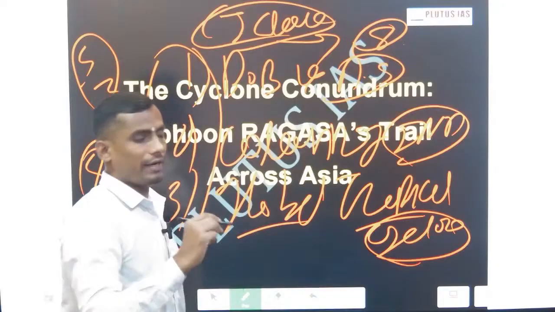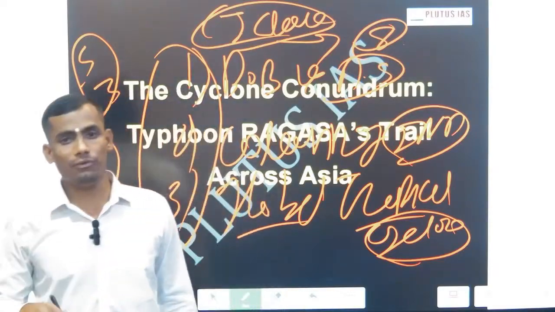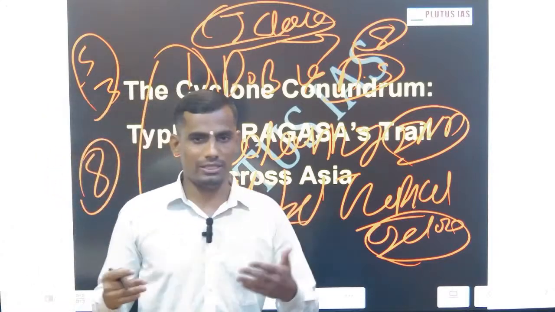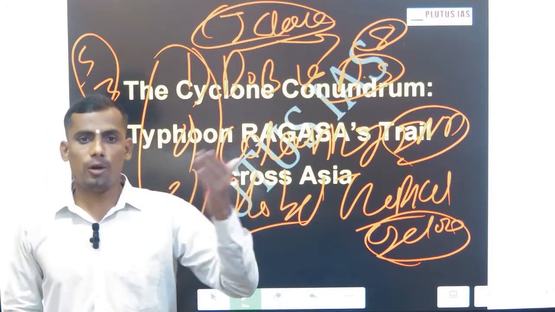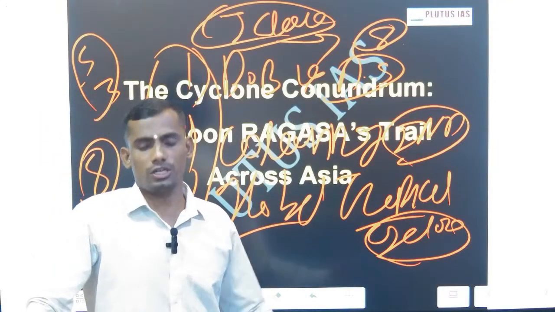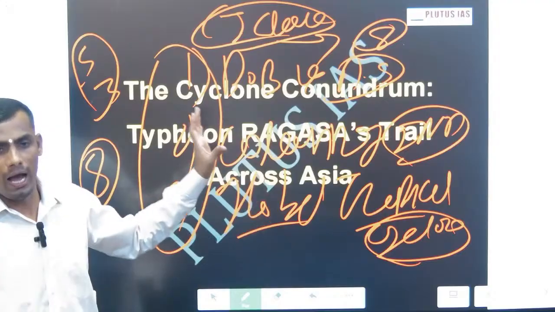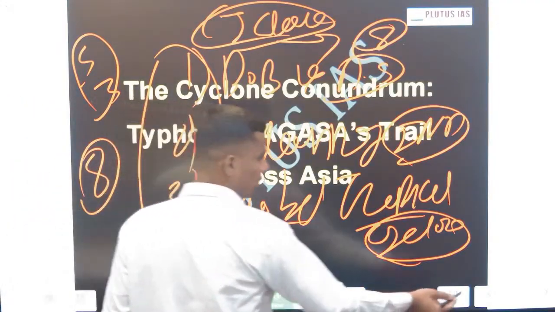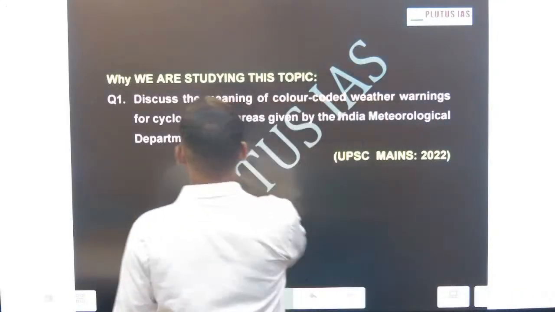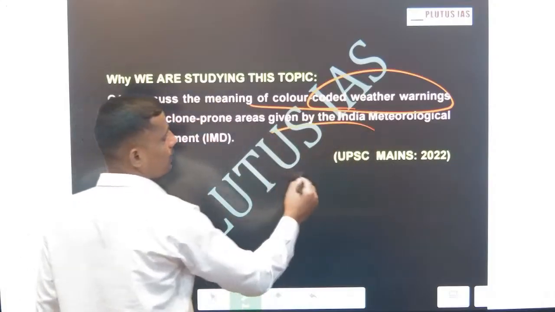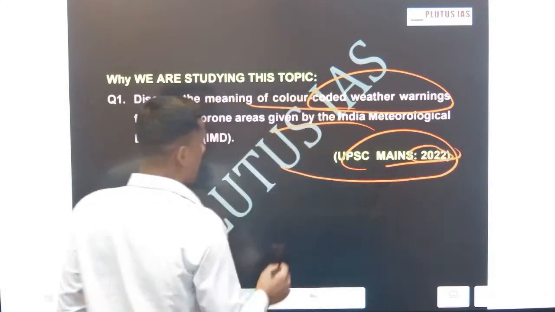Once you prepare notes on these 8 dimensions, they will be beneficial for your GS1 and GS3. One more dimension you can see is tropical cyclone versus extratropical cyclone. Don't go into technical details, but know these 8 dimensions. Earlier UPSC had asked questions on these dimensions. Let me show you the questions themselves. This is the colour coding weather pattern by IMD, a 2022 prelims and mains question.